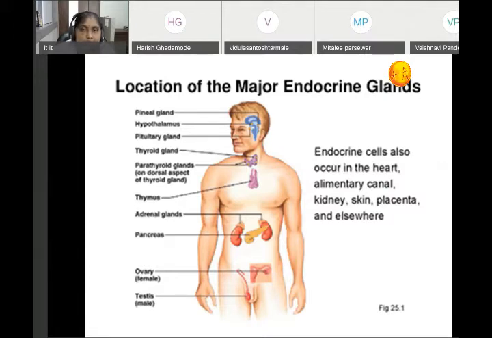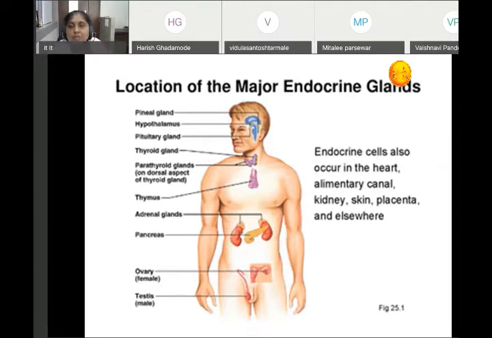Now, posterior pituitary. Posterior pituitary, it is also called neurohypophysis. It secretes 2 hormones. That is, one is oxytocin and second is antidiuretic hormone, ADH.